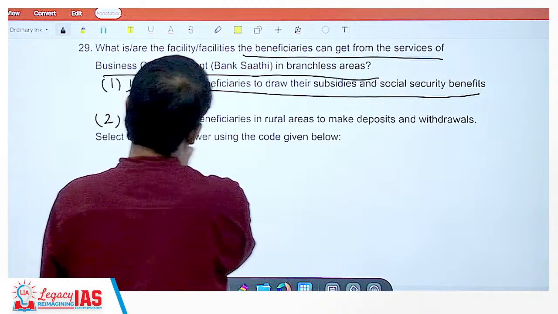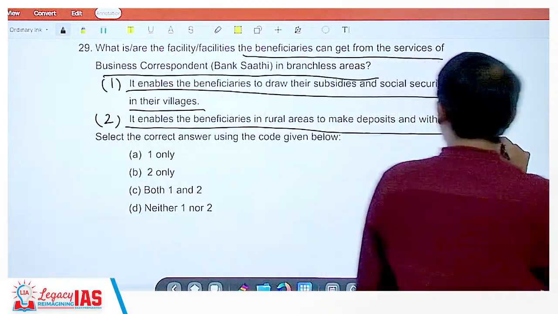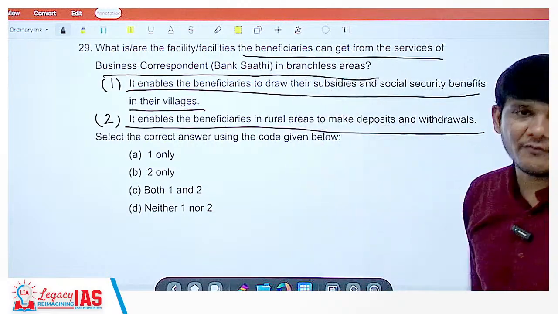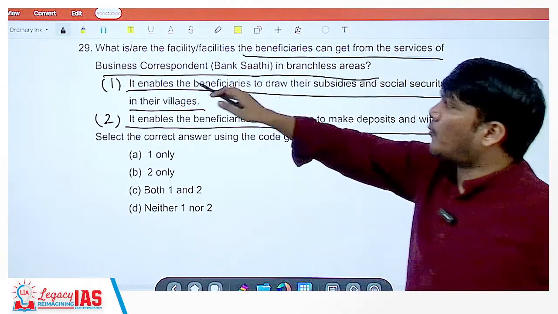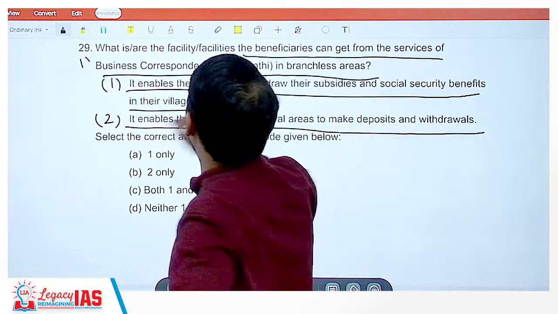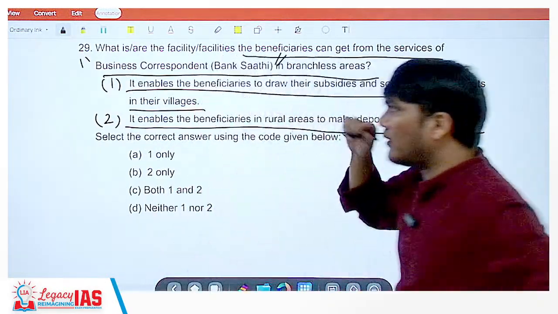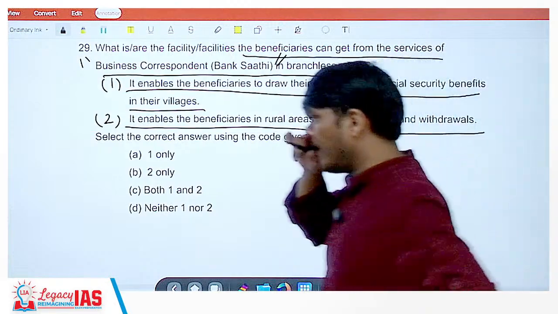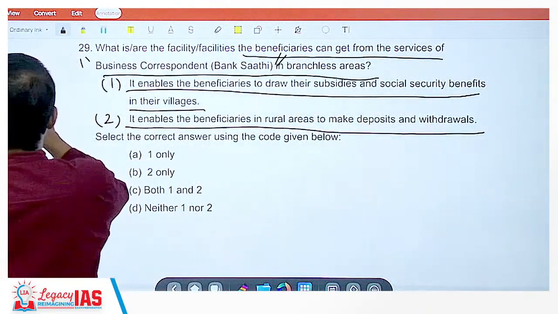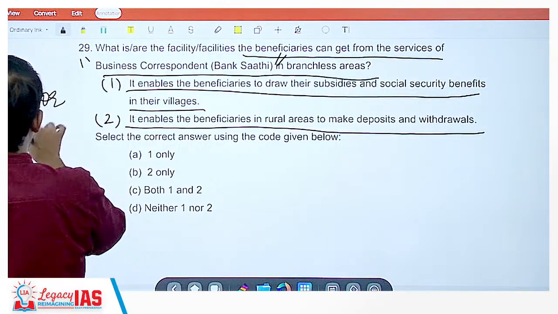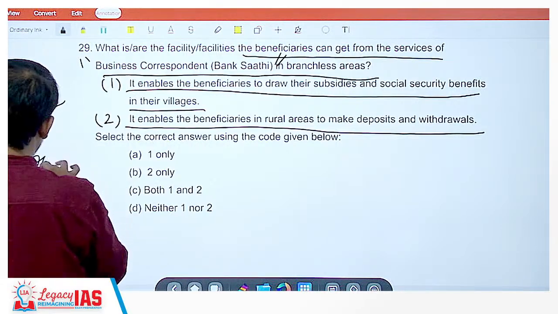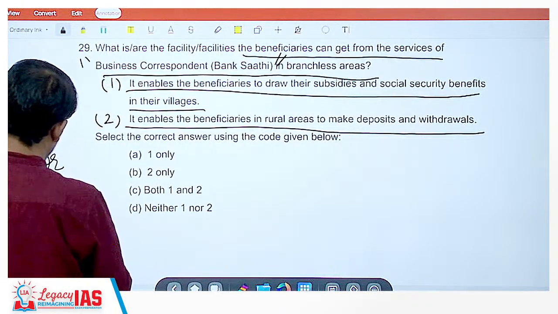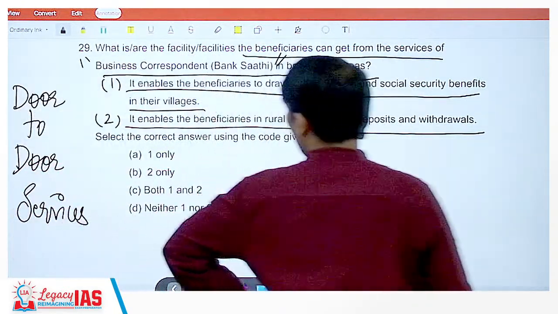Yes. It enables the beneficiaries in rural areas to make deposits and withdrawals. Yes. When there are no branches of the bank, then the bank correspondents actually visit door to door and help you with all these provisions. That is the concept of bank sathi, basically providing door to door services. Okay.